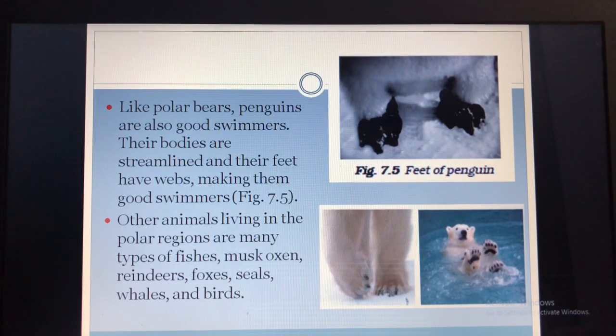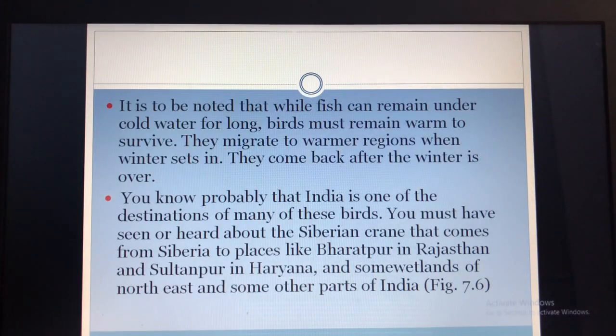So the other animals living in the polar regions are many types of fishes, musk oxen, reindeers, foxes, seals, whales and birds. Then next, fish can remain under cold water for a long time. Yeah, it is an aquatic animal. Though it is summer or winter, it lives in the water.